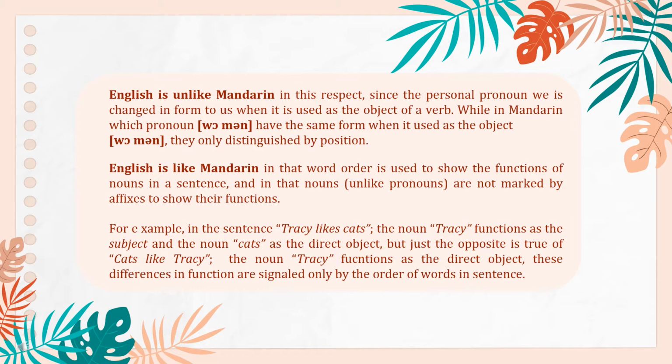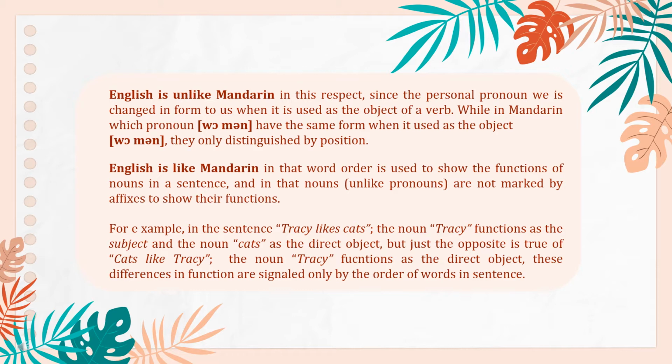English is like Mandarin in that word order is used to show the functions of nouns in a sentence, and in that nouns, unlike pronouns, are not marked by affixes to show their functions. For example, in the sentence, Tracy likes cats, the noun Tracy functions as the subject and the noun cats as the direct object.